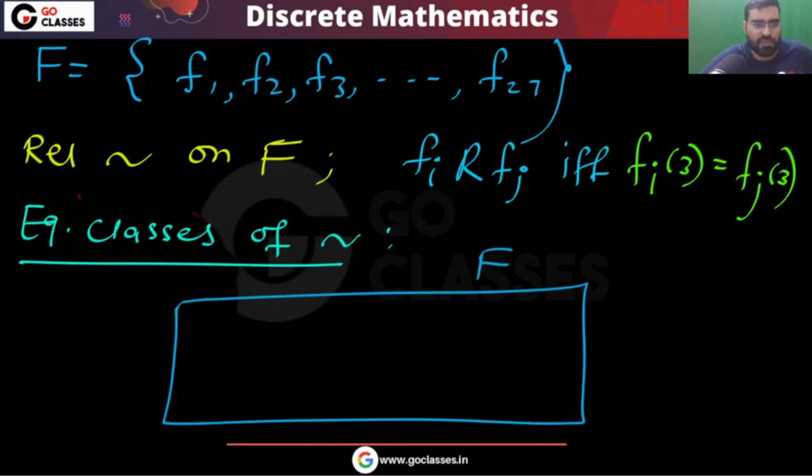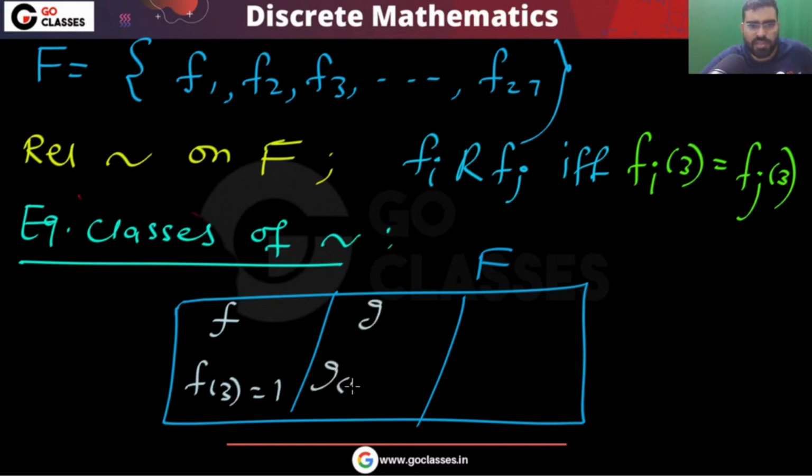This is your set F. In this set F, there will be 3 equivalence classes. In one, you will have those functions which map 3 to 1. In another, those functions which map 3 to 2. In another, those functions which map 3 to 3. So there will be 3 categories. Is this clear?